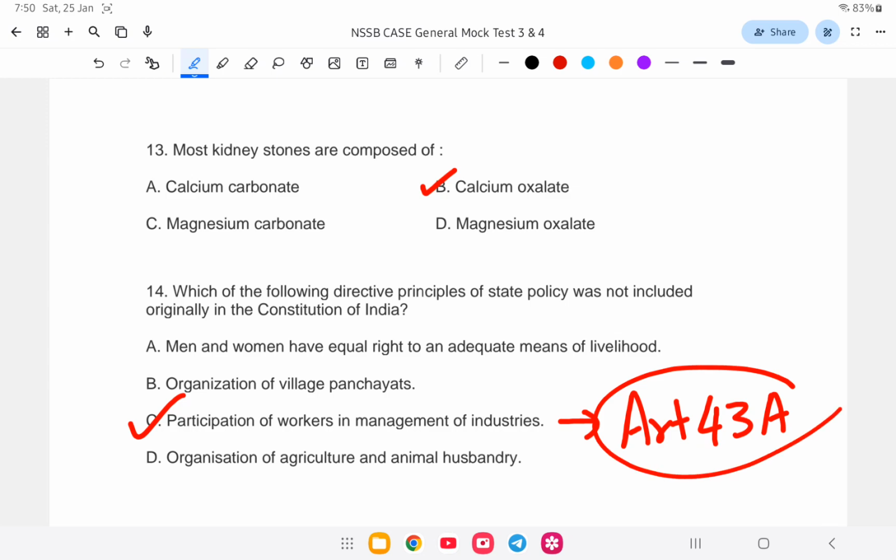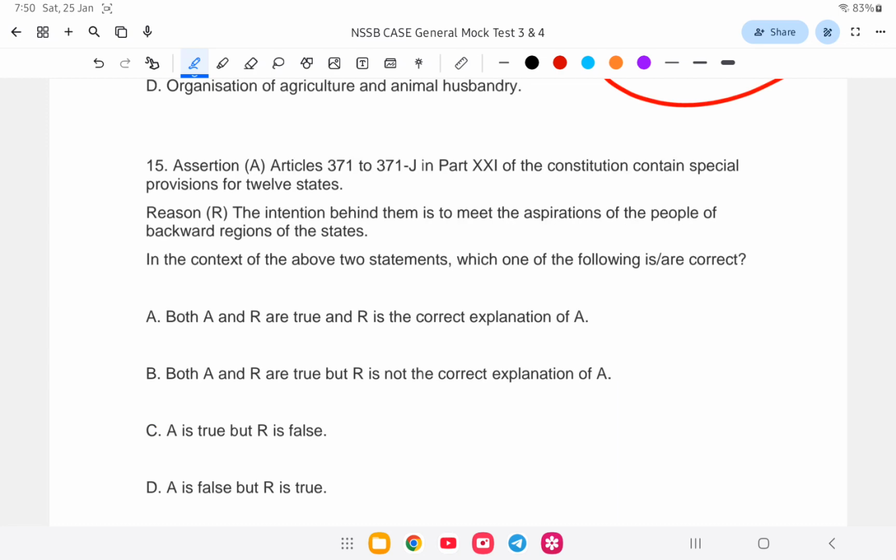So next question. Assertion and reasoning. Article 371 to 371J contains special provisions for 12 states. The reason indicates that the intention behind them is to meet the aspirations of the people of the backward regions of the state.